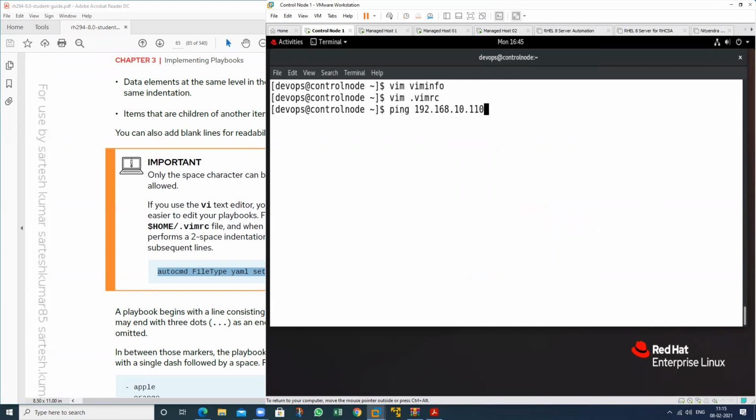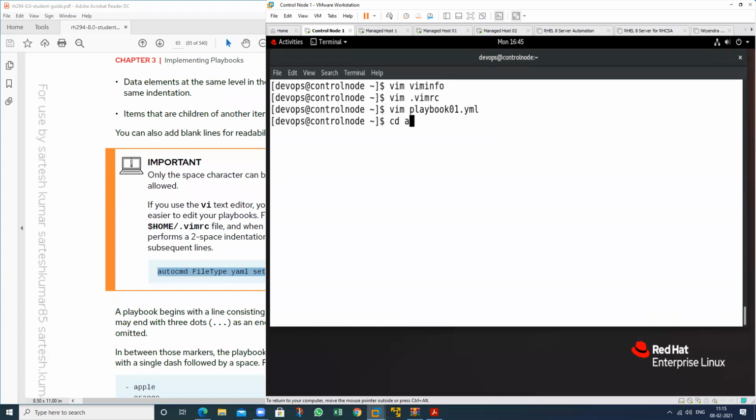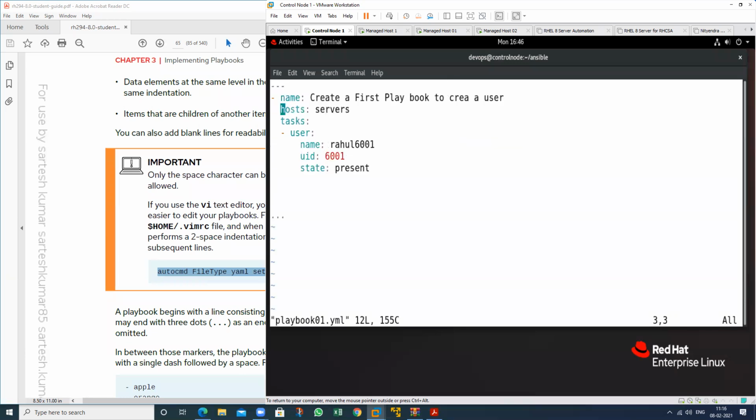Check by using your playbook. This is my playbook. First we have to move into the Ansible folder. Here we have a playbook. Move to this playbook, then check.